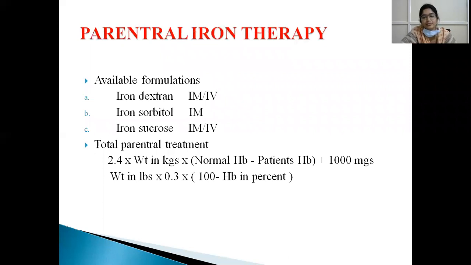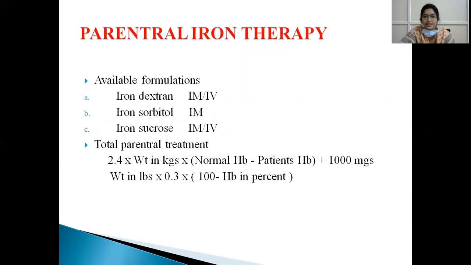So what are the available formulations? That is iron dextran, iron sorbitol, and iron sucrose. Iron sorbitol could be given only intramuscularly, whereas iron dextran and iron sucrose could be given either intramuscularly or intravenously. And another form which is available is ferric carboxymaltose. It could be given intravenously in a dilutional form.